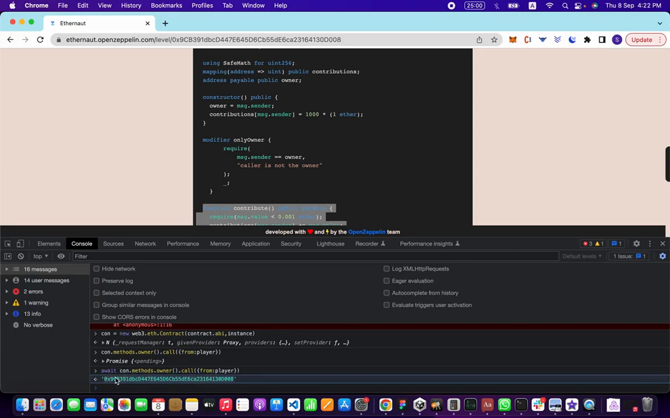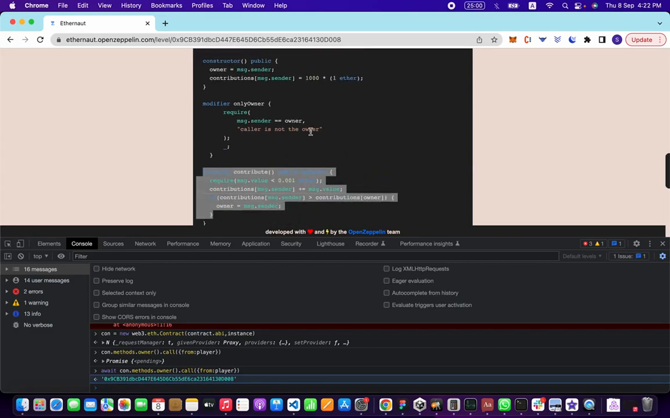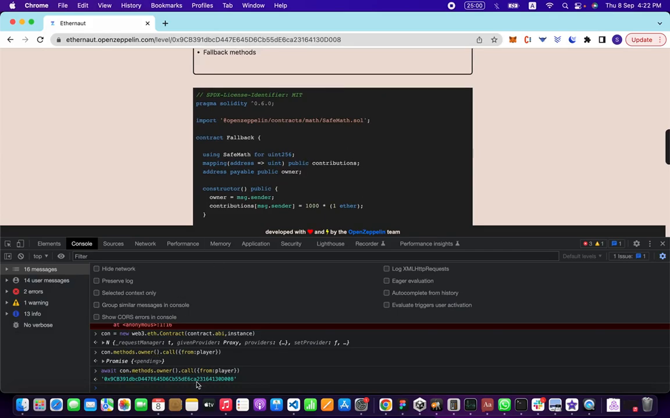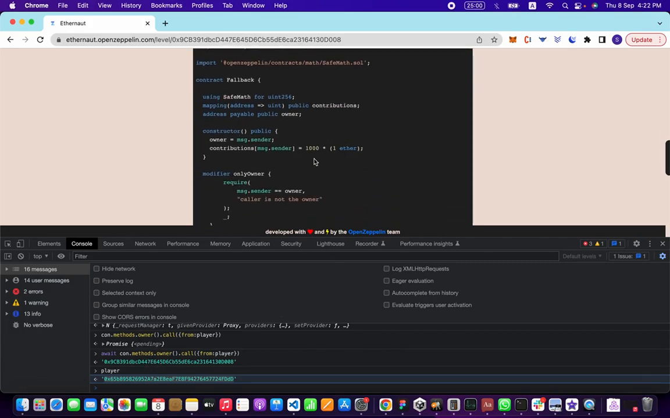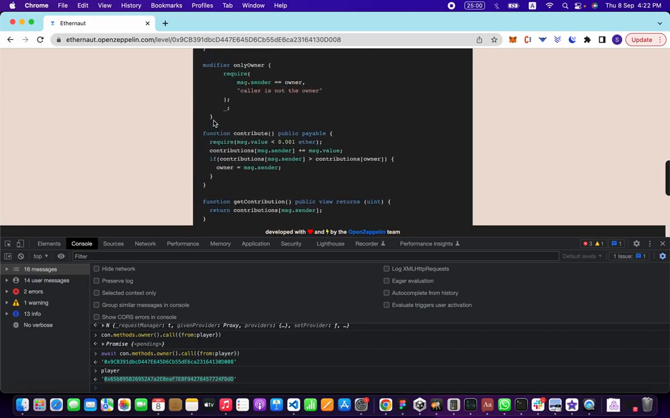Okay, so we know that this guy, whoever he is, is the owner of this contract. What we want to do is take the ownership of the contract from him to our address, which is this, right? We want to transfer the ownership to this address, and we also want to steal all the money this guy has. So we want to transfer all the money to ourselves. How do we do that?